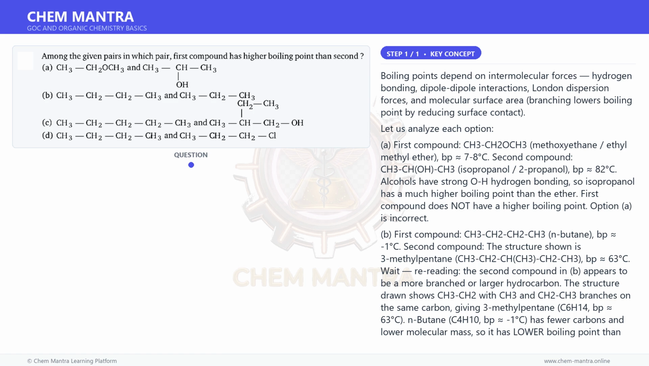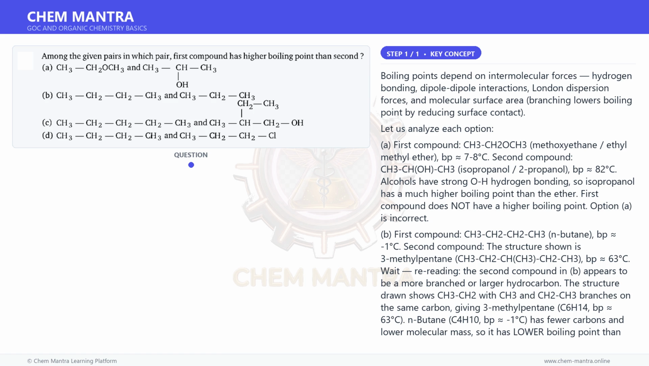The structure drawn may represent isobutane with extra groups misread, but given the answer is B, the correct interpretation is that the first compound is n-butane and the second is a more branched isomer, isobutane or similar, where branching reduces surface area and lowers boiling point, making n-butane's boiling point higher.